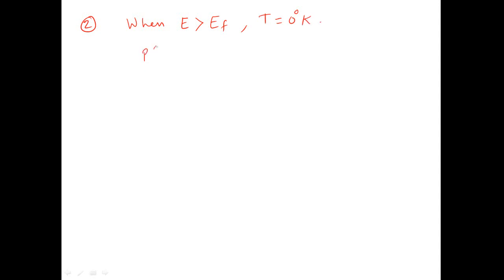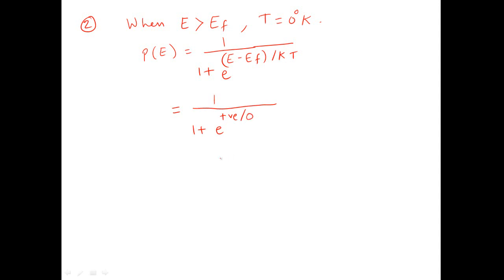So now our Fermi function F of E is equal to 1 upon 1 plus e raised to power (E minus EF) upon KT. Now let us substitute the condition. So it will be now 1 upon 1 plus e raised to power... Now E is greater than EF, so this term E minus EF will be a positive term, divided by KT. K is constant and T is 0, so something positive upon 0 is infinity, and therefore it will be e raised to power infinity. E raised to power infinity is again infinity, and 1 plus infinity is again infinity, so it will be 1 upon infinity, and 1 upon infinity is 0.